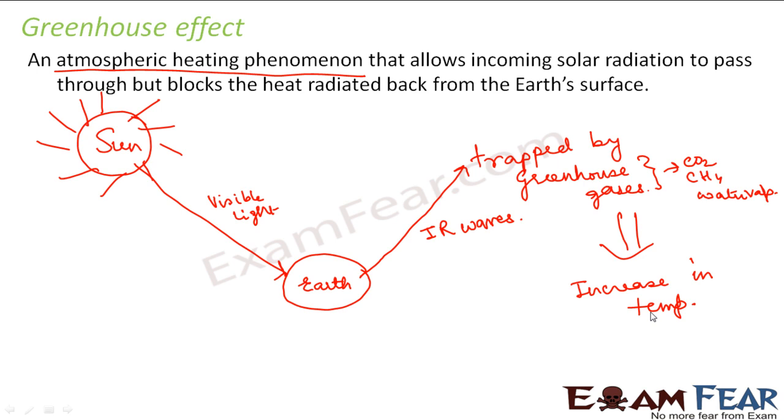So this greenhouse effect is a very important phenomenon which helps to maintain a suitable temperature inside the earth by trapping heat inside the earth. It keeps the earth warm, right? So here we see that these infrared waves have a very important role to play, because these are the infrared waves which are trapped inside the earth so that it can keep the earth warm and thus allow living organisms to survive within the earth, right?